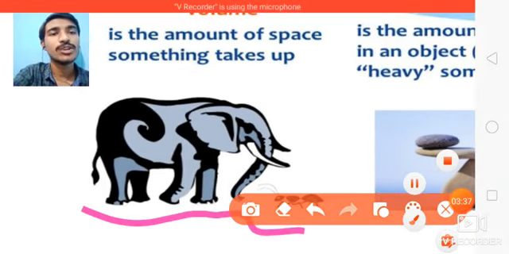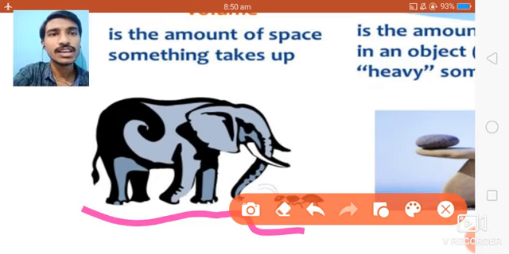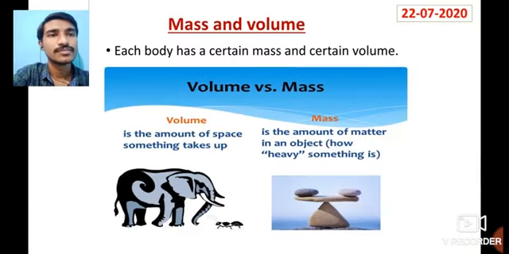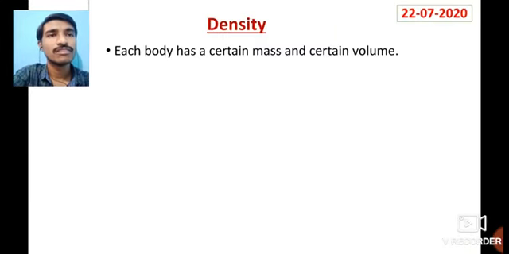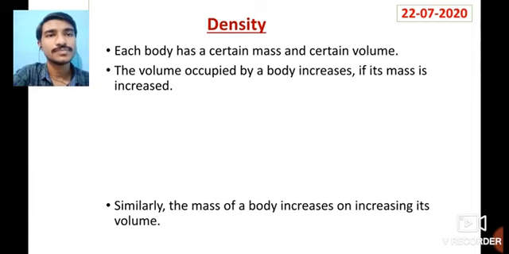Then what will happen to the volume? Obviously the amount of space it takes up will be very large. That means the volume of the elephant will also increase. This is what I have given in the second point: the volume occupied by a body increases as its mass increases. Similarly, the mass of a body increases on increasing its volume.